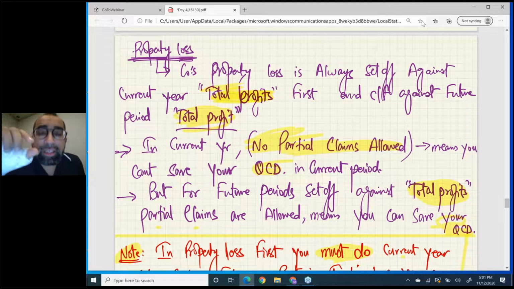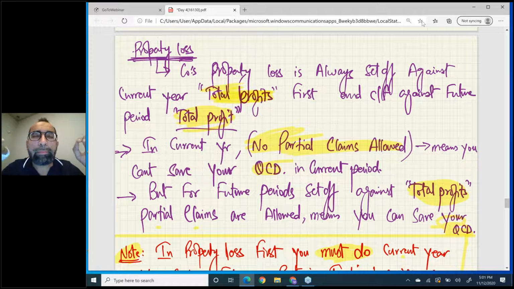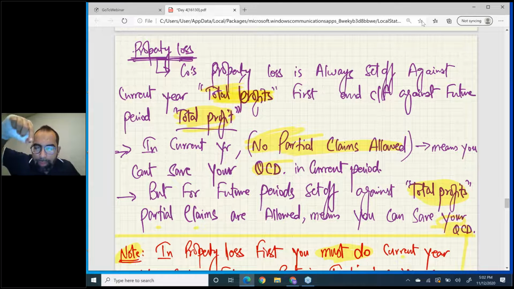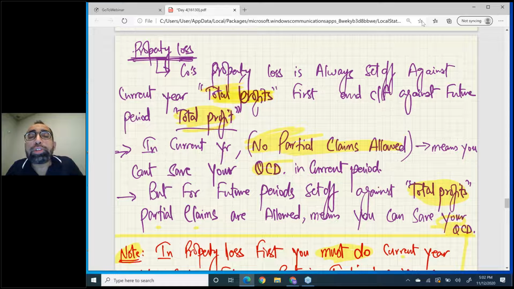If a company has a property loss, that means a negative number in property income PNL. In that case, the company's property loss will first be set off against your current year total profits, and any unused loss will be carried forward against future total profits.